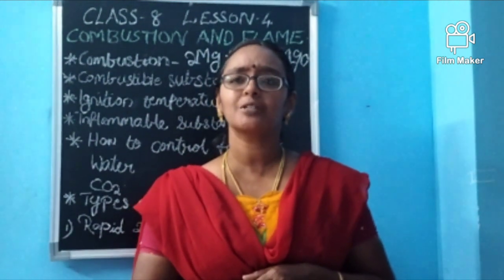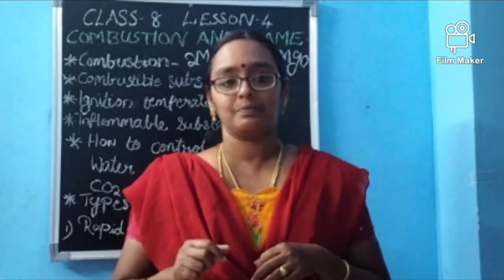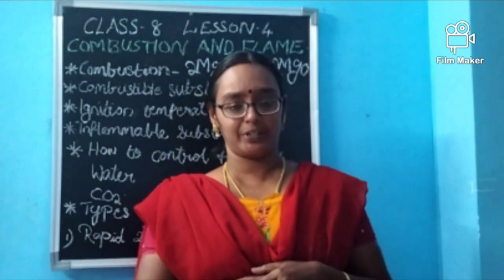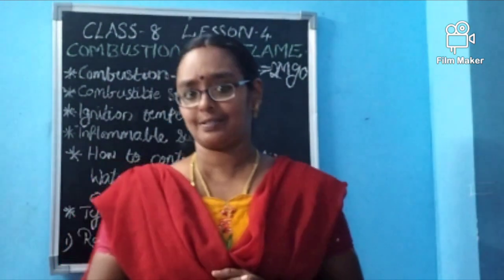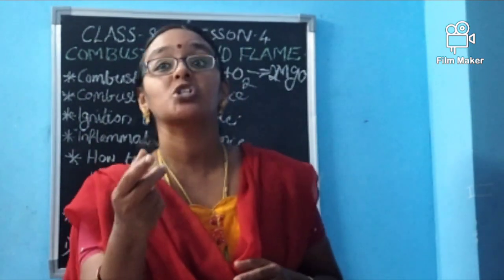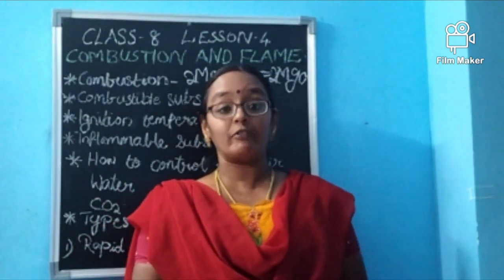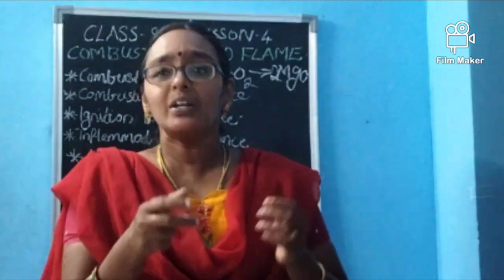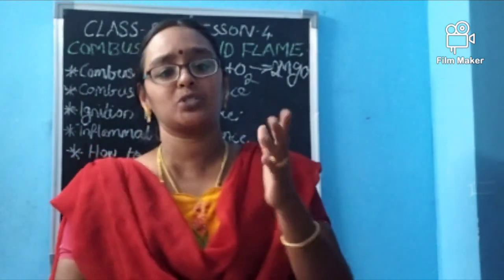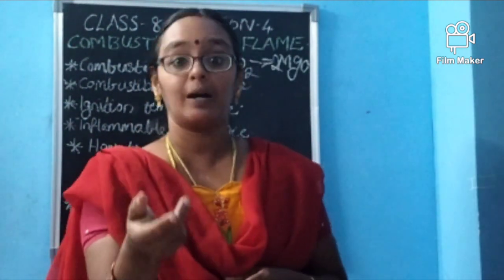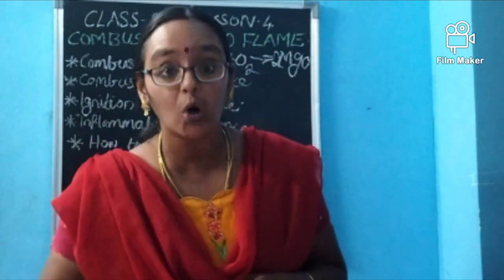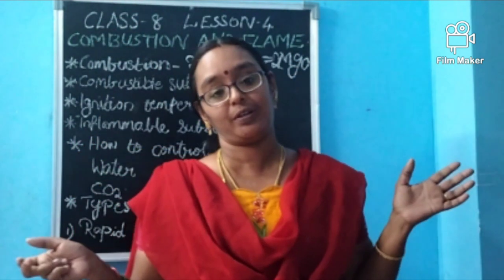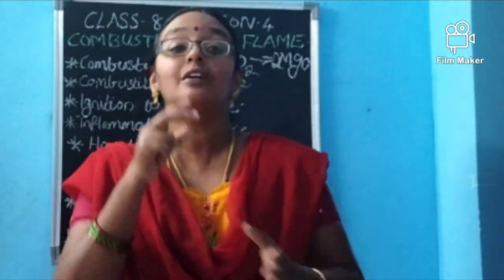What is this ignition temperature? The minimum temperature at which the substances start burning is called the ignition temperature. It will differ for different substances. When kerosene is shown to the flame, it will catch fire quickly. When a log of dry wood is shown to the fire, it will take some time for this log of wood to catch fire. If it is not dry, when you are showing raw wood, it will take much more time to catch fire. So this ignition temperature differs.